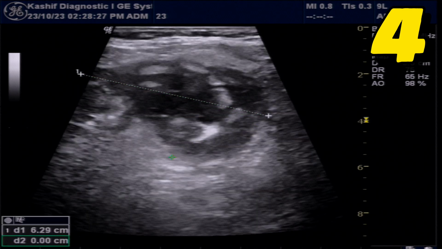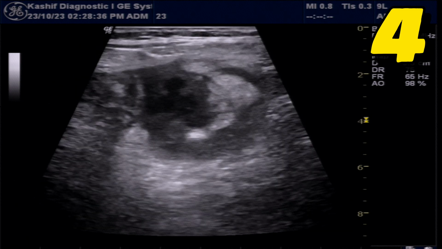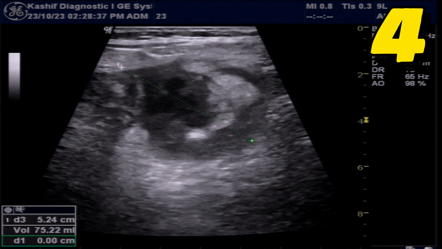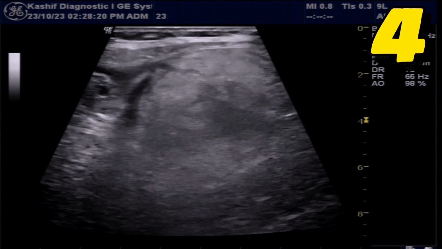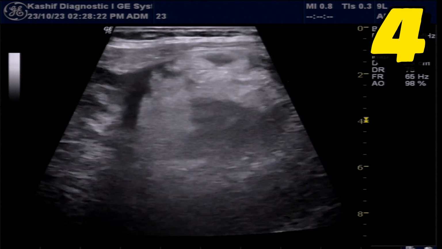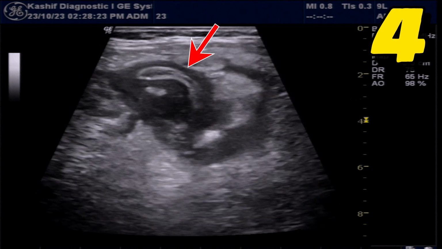Inside the collection, an elongated tube-like structure, the appendix, is seen. These are the complications of appendicitis, abscess formation. These are 4 different cases of appendicitis with 4 different ultrasound appearances of the appendix.